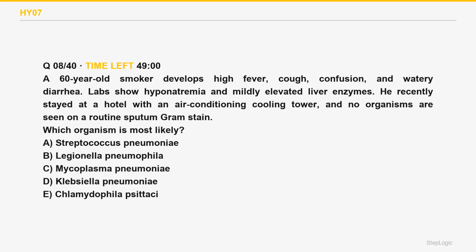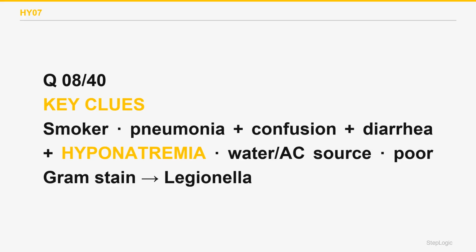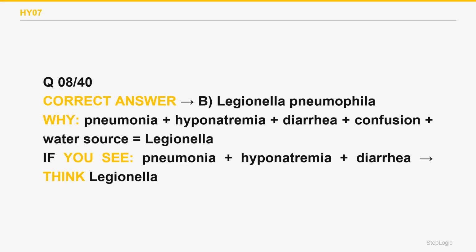Read the command. Identify the organism. Pneumonia with hyponatremia, diarrhea, and a water source is Legionella. Legionella pneumophila causes a severe atypical pneumonia with high fever, confusion, watery diarrhea, and a characteristic hyponatremia. It spreads from water sources, air conditioning, cooling towers, and hot tubs, but not person to person. It stains poorly on a routine Gram stain because it is a faint intracellular gram-negative rod.